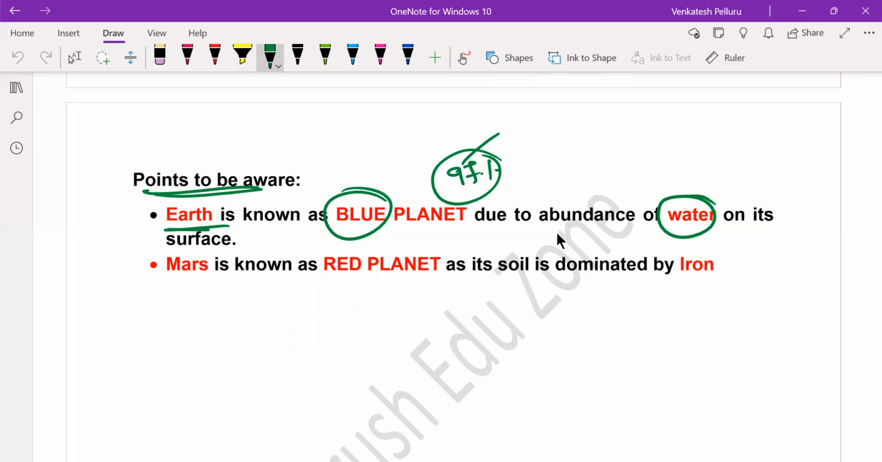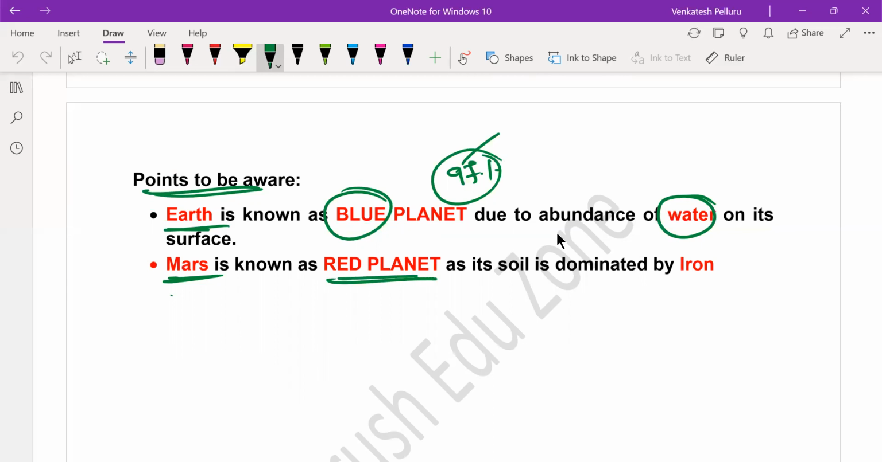Okay, but any larger surface or any larger space which doesn't have color generally appears blue because of the property of scattering of light, which is generally known as Raman effect, discovered by Sir C.V. Raman. Then Mars is known as red planet.